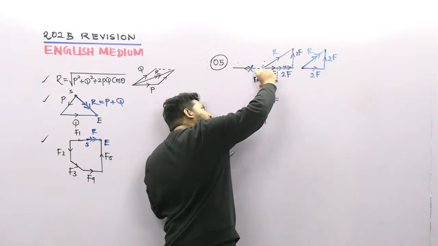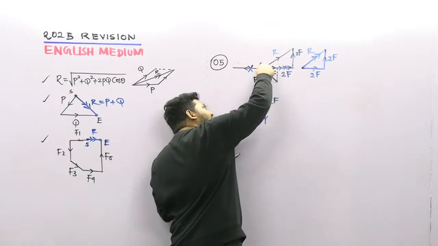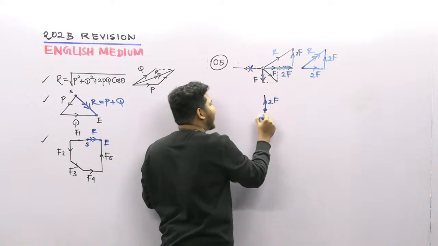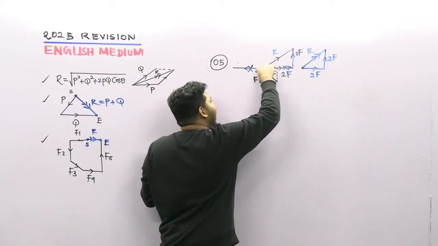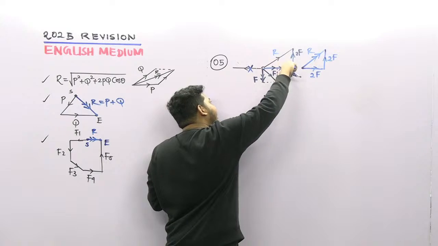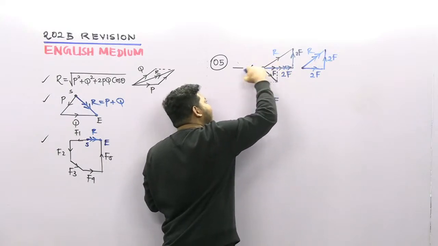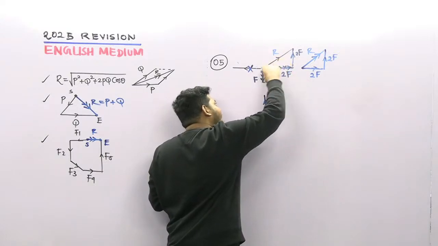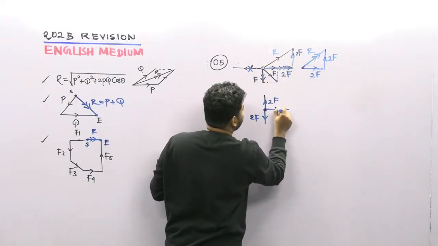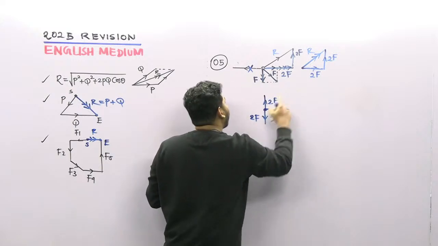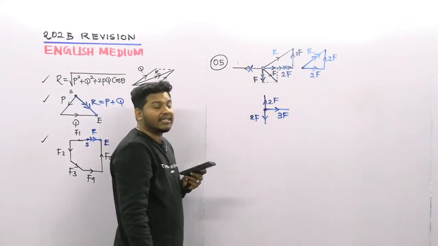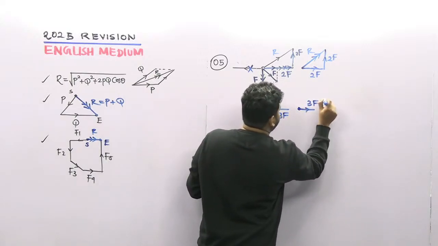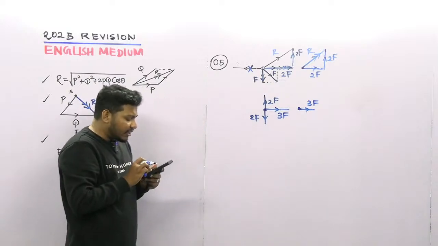So we resolve this force now into two pieces, f and f. So f plus the old f, that is 2f. There is already 2f here, that means the earlier one is cancelled, but the resolved one of this resultant is 2f. So 2f plus f, 3f. So these two can cancel. So the resultant here is 3f. So for this question, the answer is, students, 3f.